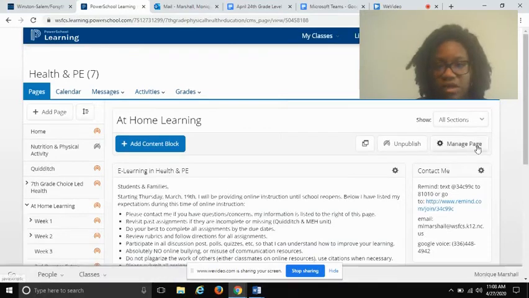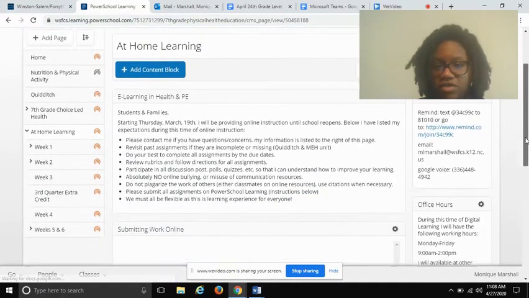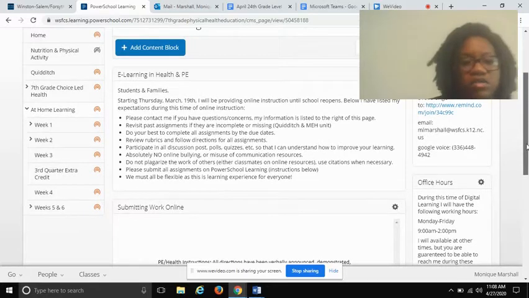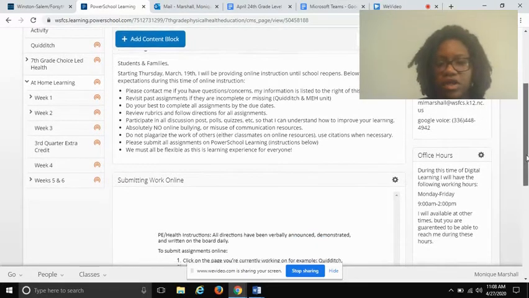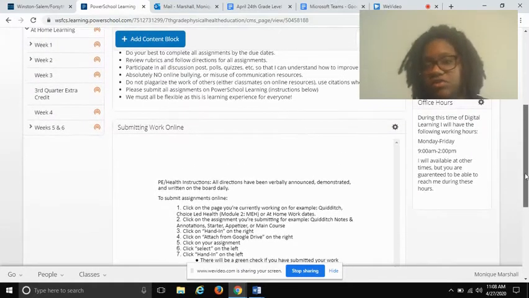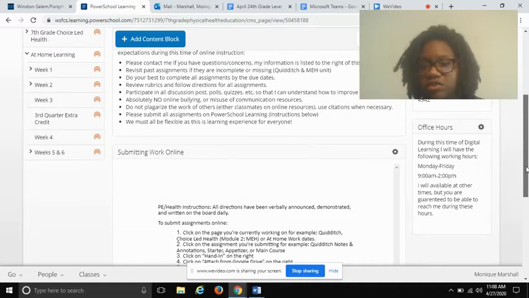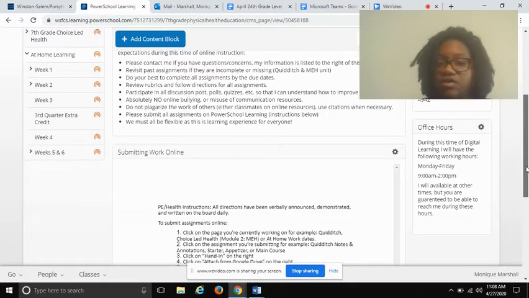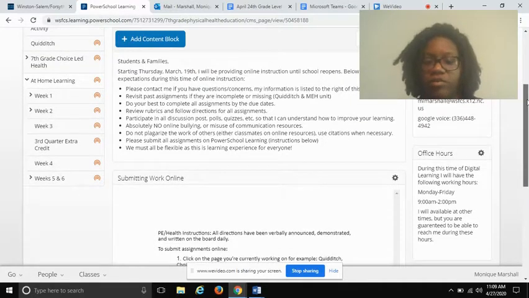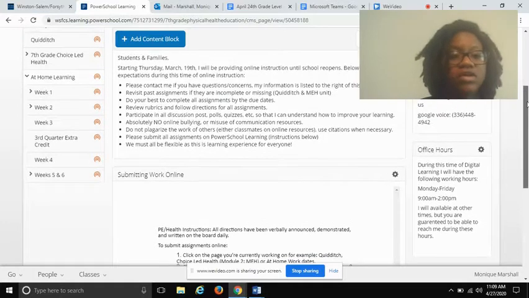And this is the main page where it has my contact information, office hours, and some basic instructions for what to do with online learning and submitting work online, which we've been over in class, but I'm going to show it to you again with the screen. My office hours are Monday through Friday, 9 a.m. to 2 p.m. Those are the times when you're guaranteed to be able to reach me. But if you email me, text, call, or use the Remind group, you will probably be able to reach me outside of those hours.